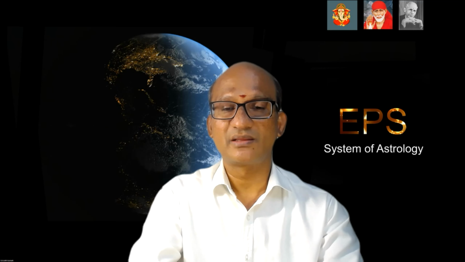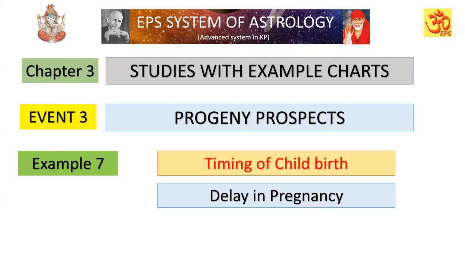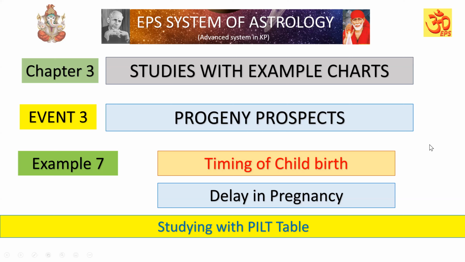Now let us examine the birth chart. Example number 7, timing of childbirth, delay in pregnancy. We are going to study with the PILT table. Now let us examine the birth chart.